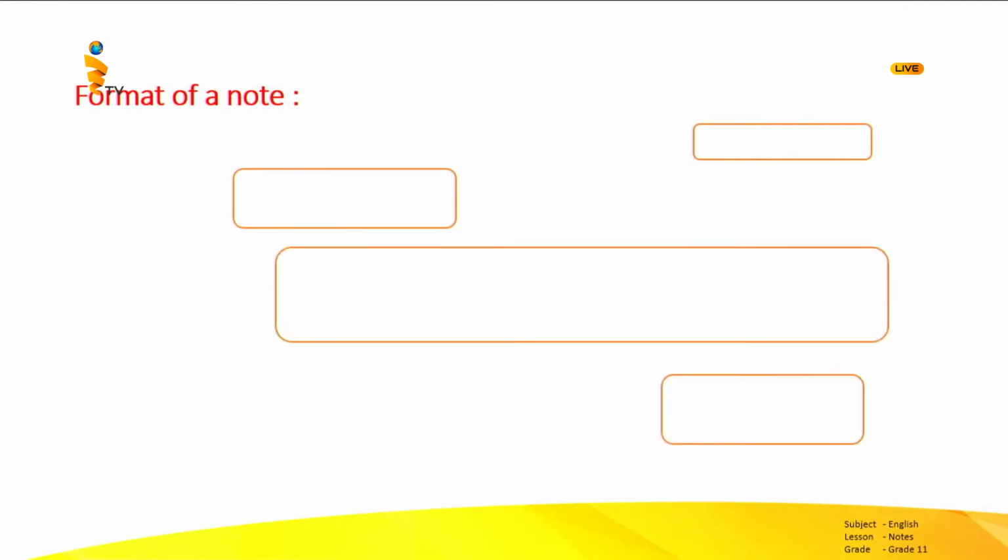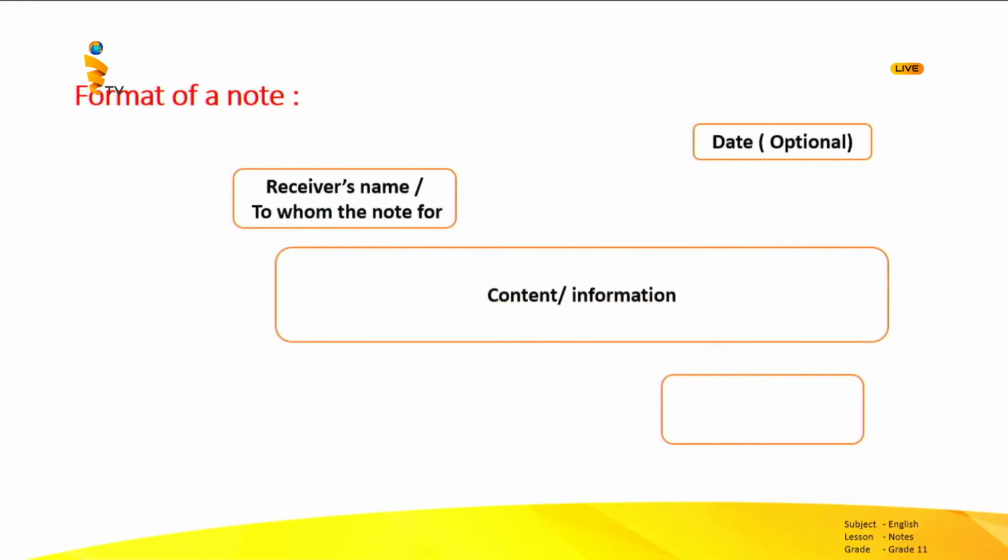Okay, children. Now you are familiar with the key features of a note. Let's see the format of a note. Okay, try to label these boxes. Identify and label them. What is the first one? Yes, it is the date, but it is optional. This one is the receiver's name, to whom the note is for. And this is the content or the information we need to convey. And finally, it is the sender's name, or who writes the note.